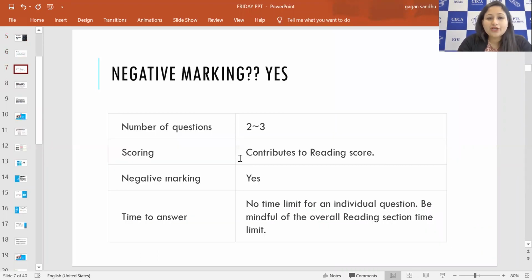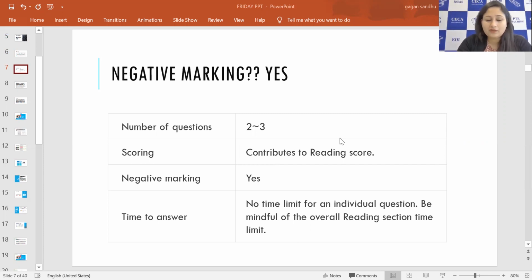So here you will be having 2 to 3 questions, right? There is a negative marking in here. So negative marking is like when you are having negative marks for every wrong question you are doing, right? So the time to answer is, there is no limit for an individual question. Be mindful of the overall reading section time limit, right? There is no specific time limit for the question.